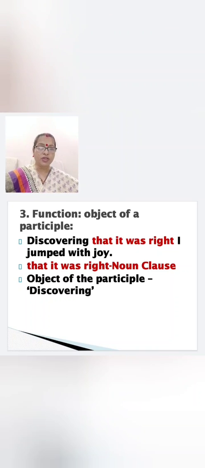So, the main clause is discovering, I jumped with joy, and the subordinate clause or noun clause is that it was right. Now, it comes in the place of object. It is coming after the participle discovering. So, that is why it is called the object of the participle discovering.